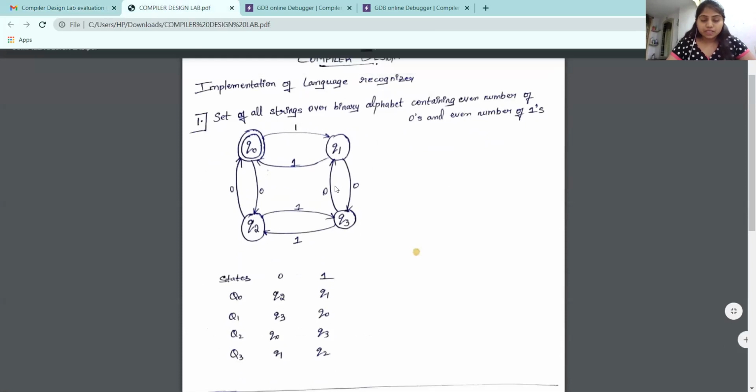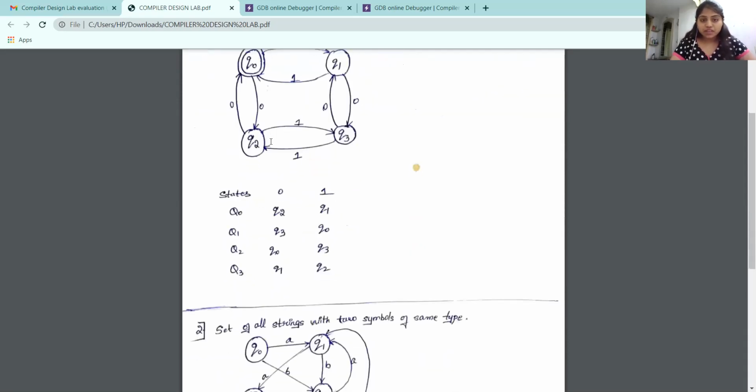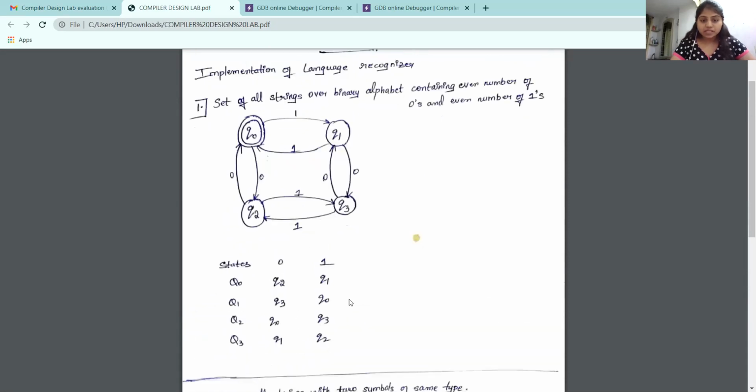And this is the finite automata which satisfies the given condition, where an even number of zeros and an even number of ones is satisfied in the given string. Here there are four states: Q0, Q1, Q2, and Q3. So this is the finite automata in the transition diagram, and here is the transition table. Let us look into this.